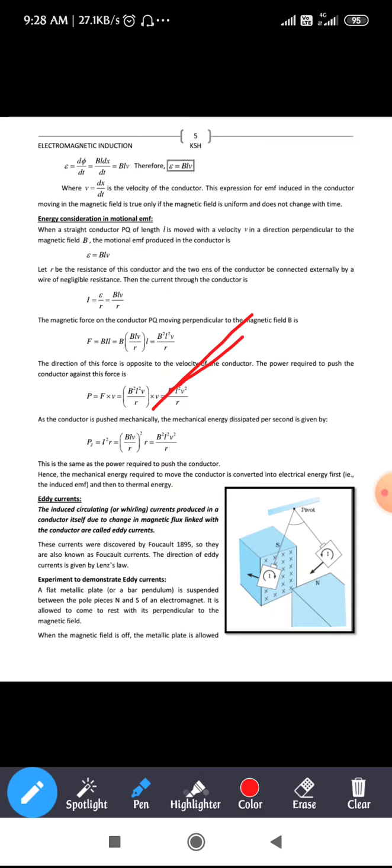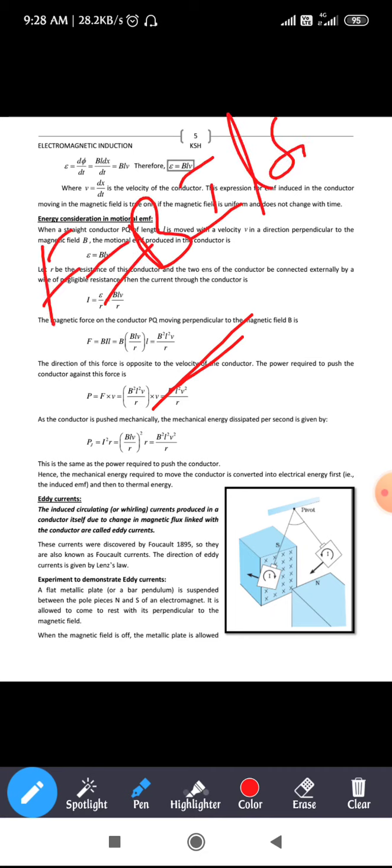F is equal to BIL sin theta. This is the formula for the force experienced by a conductor when it is placed in a magnetic field. The value of theta here is 90 degrees, so sin 90 is equal to 1.